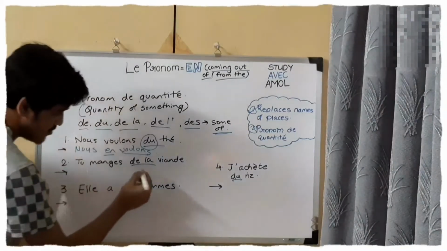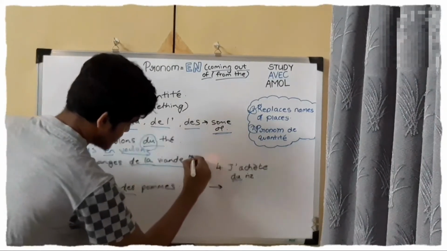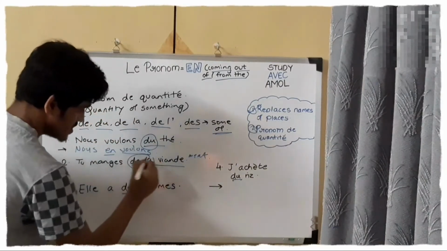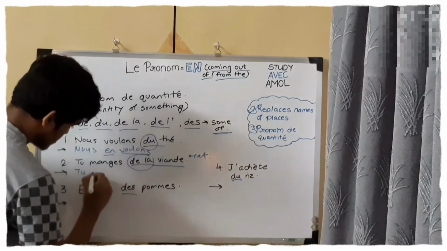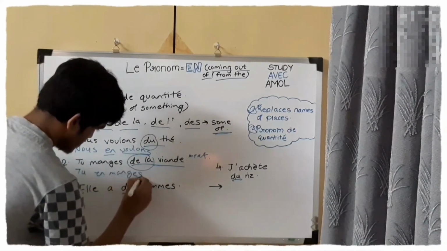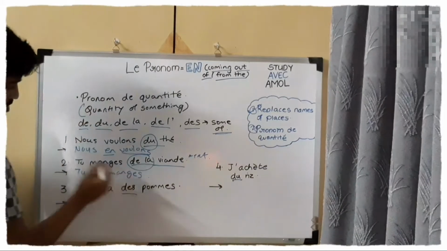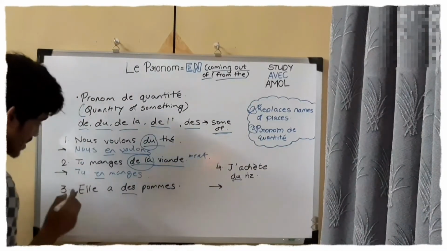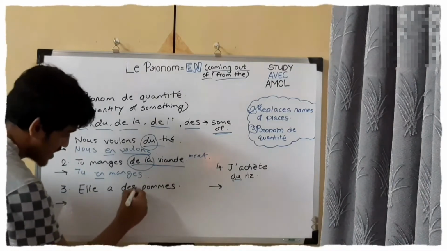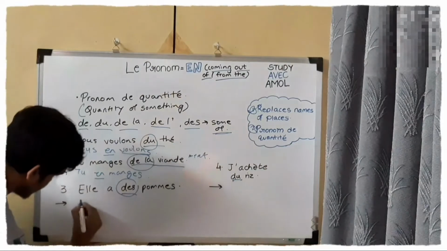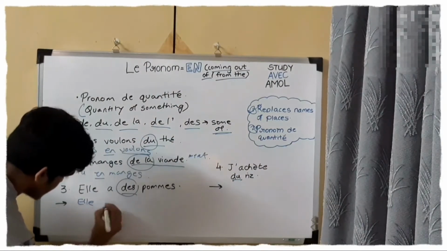Second, tu manges de la viande. Viande means meat. So again, we need to replace this with "en". Tu en manges. Before the verb, "en". Hope you are understanding this also. Third, elle a des pots. Again, they replace with "en". Elle en a.